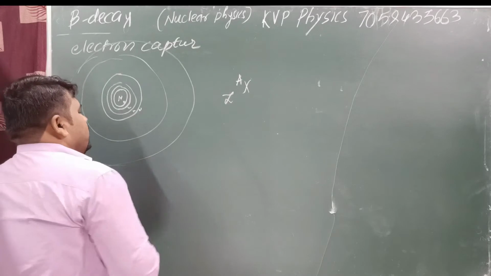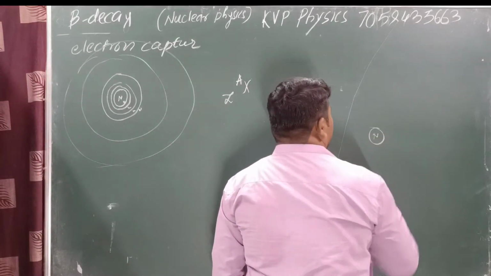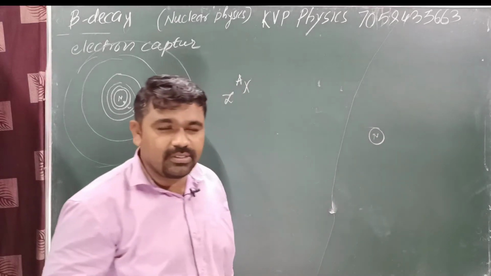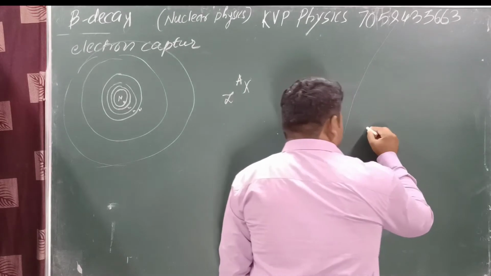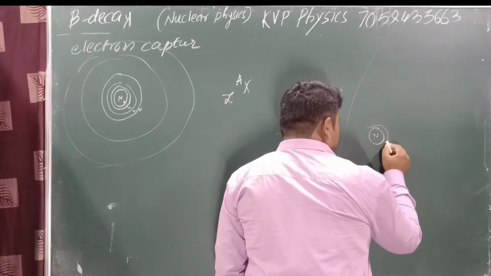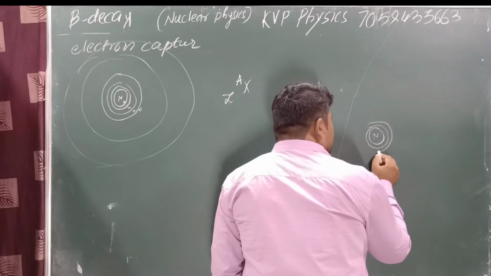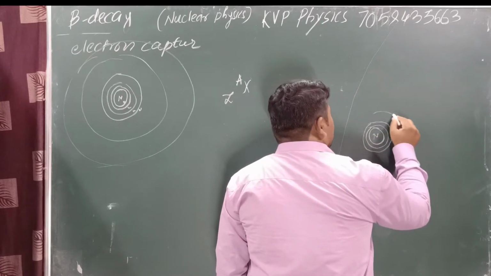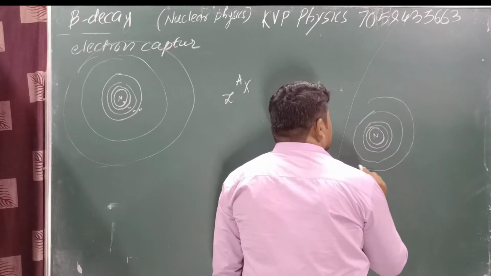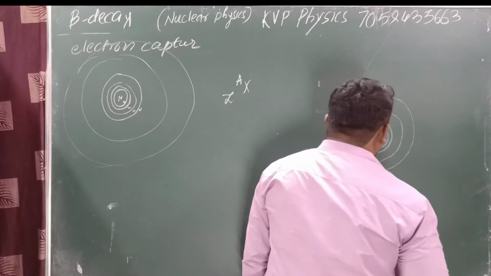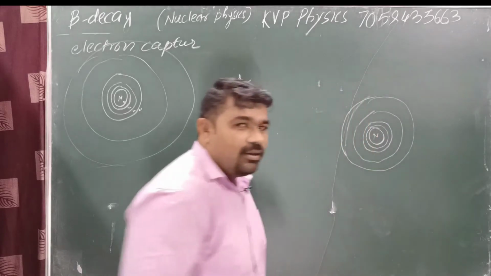Our energy levels, okay, here in the center is the nucleus. Here inside the nucleus we know that proton and neutron are present. And suppose we consider these are different energy levels: K shell, L shell, M shell. But the inner shells are very close to the nucleus. Yes or no? These are very close to the nucleus.